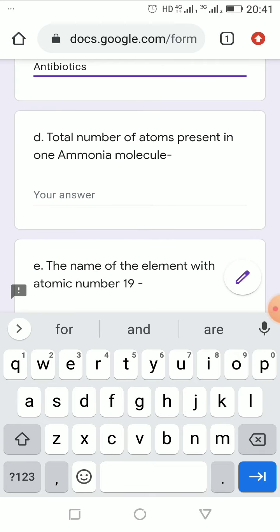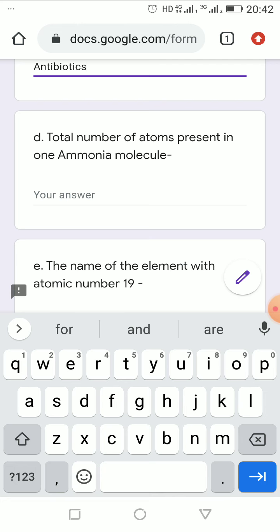Next, total number of atoms present in one ammonia molecule. As I told you all, we have not done the formulas, but a few common formulas you must know. One of that is ammonia. This I have discussed in the previous video class also. So NH3 is the formula of ammonia.